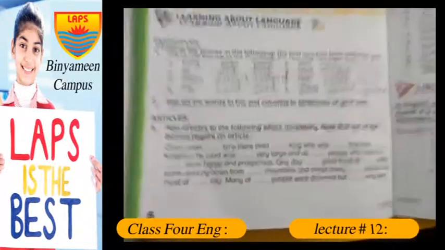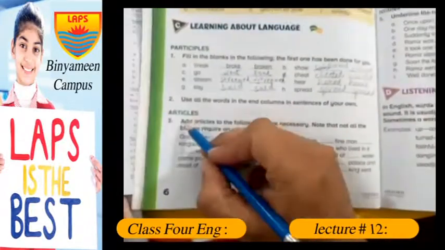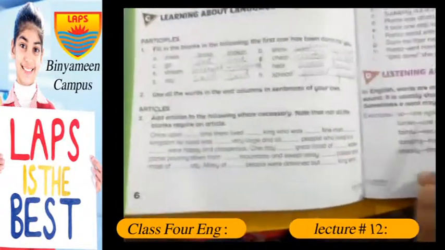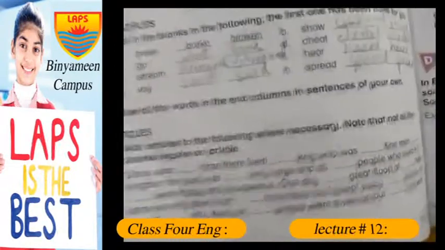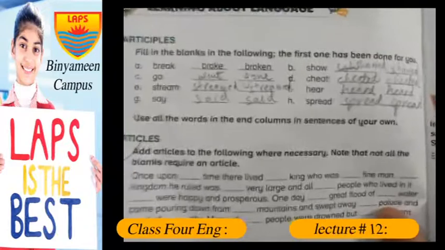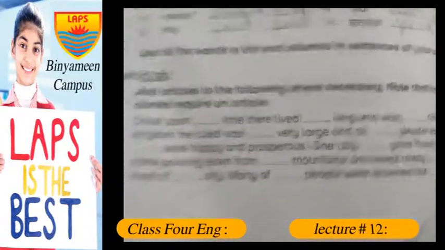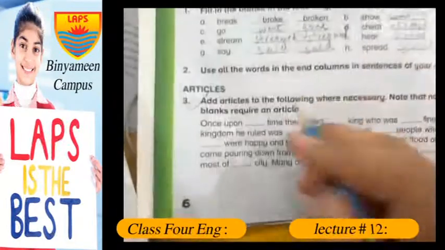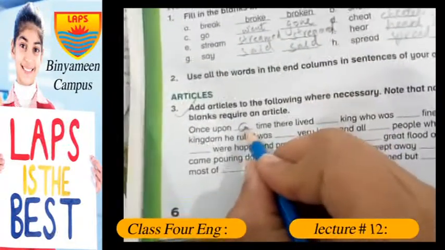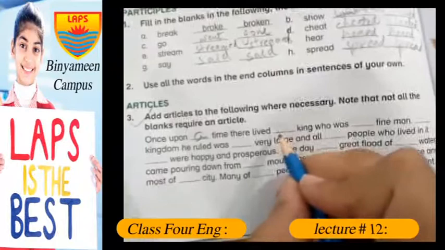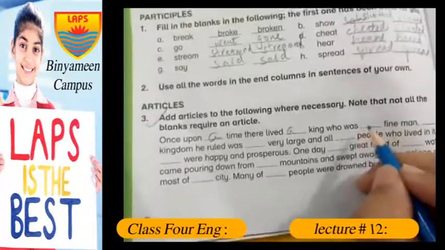Page number 6. If you open your page number 6, we have to solve this C3 here. It says: add articles to the following where necessary. Note that not all the blanks require an article, so we can even leave some blanks too. Once upon a time there lived a king who was a fine man.